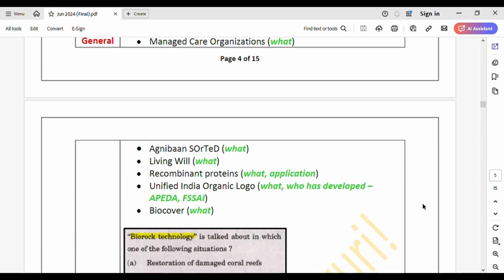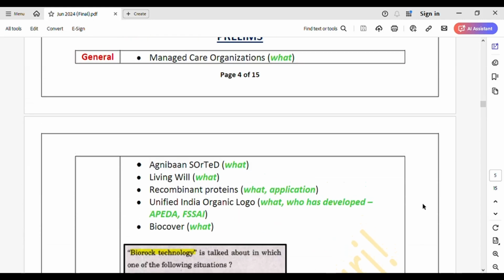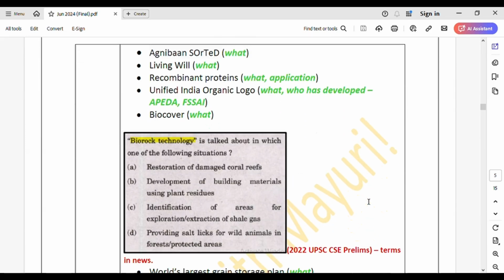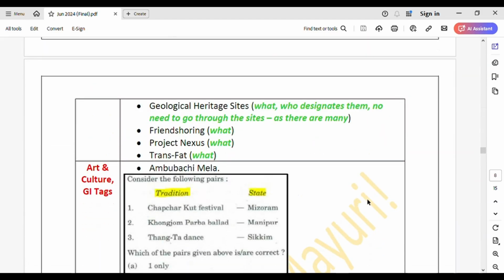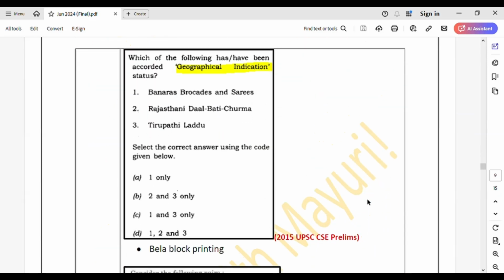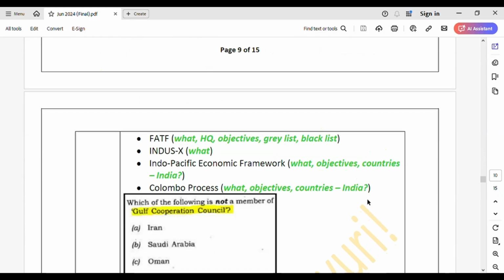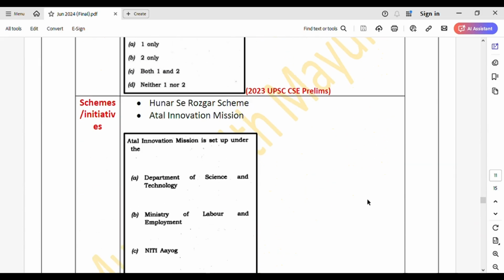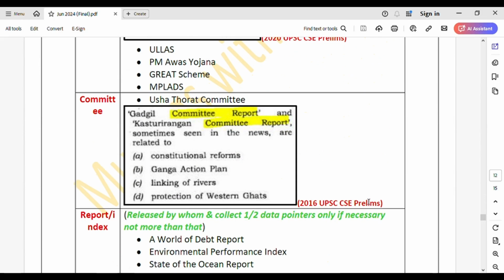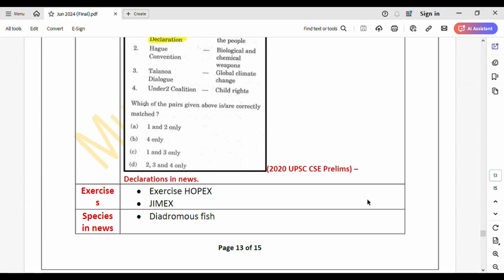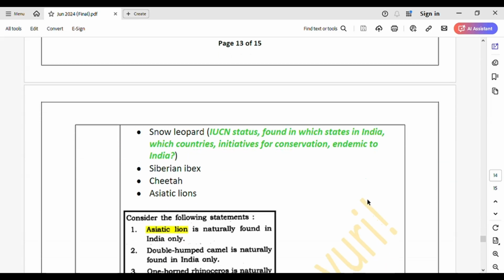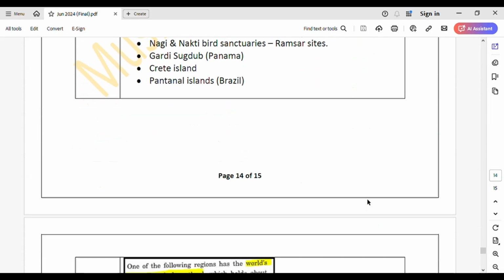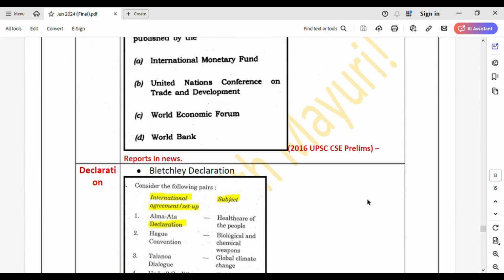Now talking about the prelims part. See, I have categorized the topics into different segments: general topics, then we have art and culture and GI tags, then international relations, then schemes and initiatives, committees, reports and indices, and then we have various declarations, then exercises in news, species in news, mapping, world mapping and India mapping. Okay. So I'll just tell you what to do.